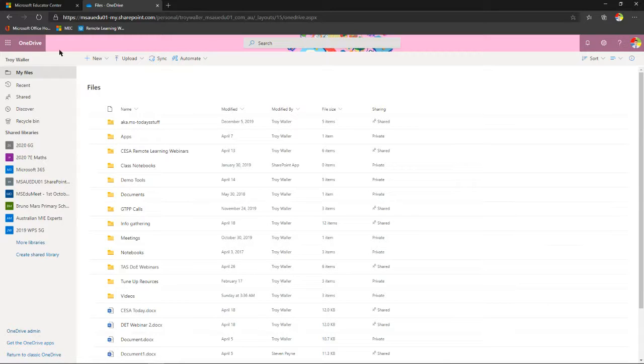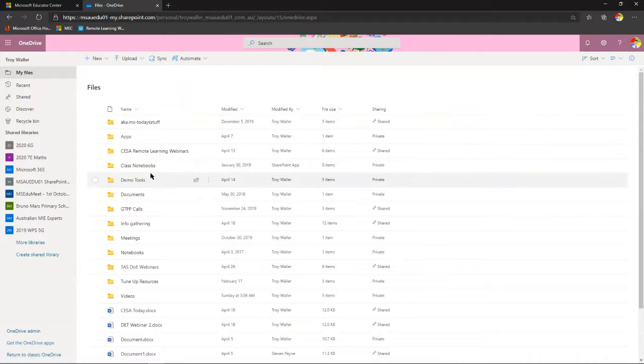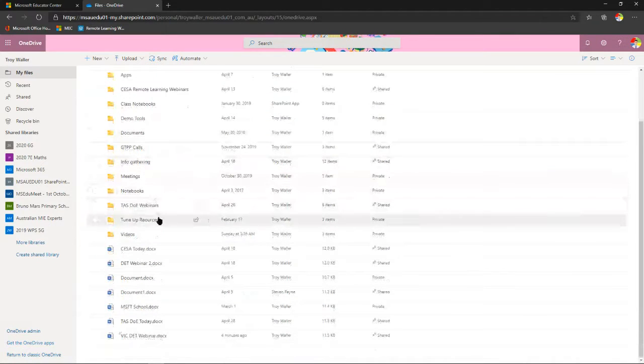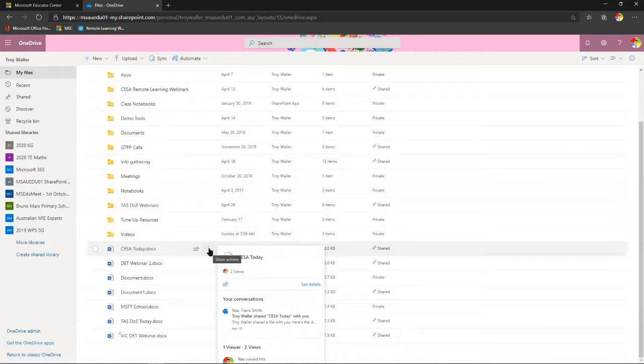Now you can see here I'm clicking on my files, and these are all my files. Now, if I come down into one of my earlier documents, you can see I've got these little ellipses here, and when I hover over it, I get a bit of a preview.